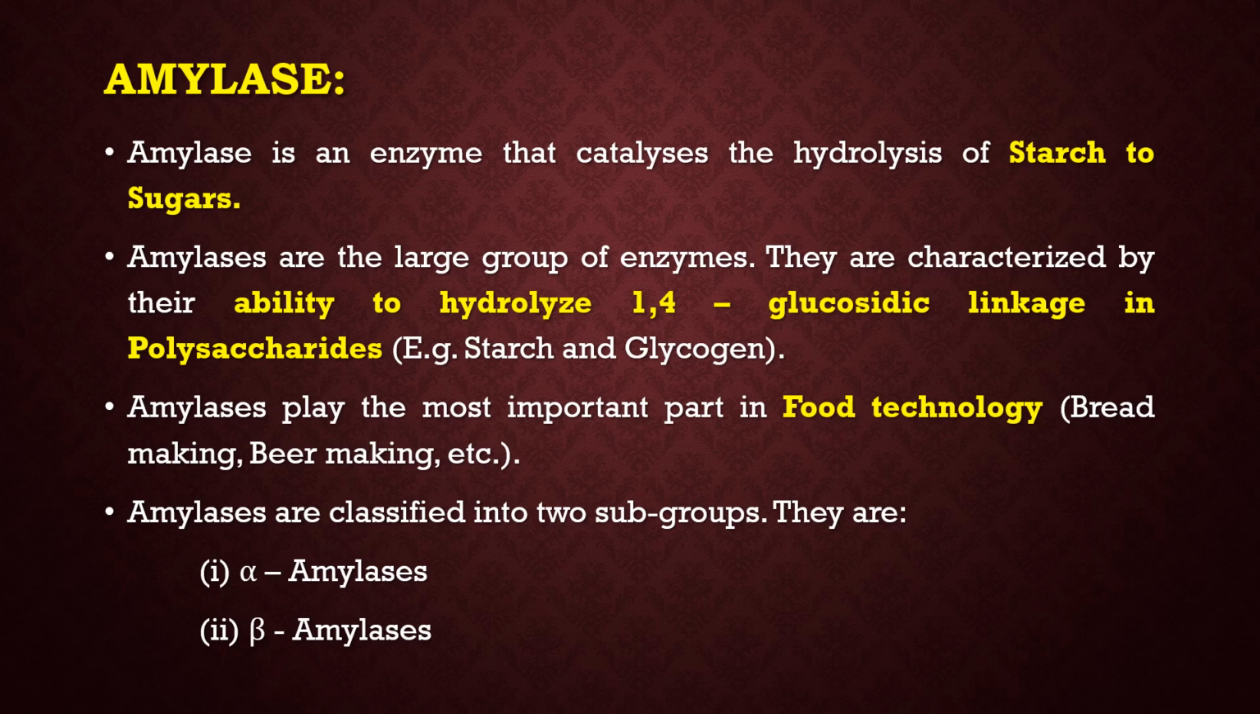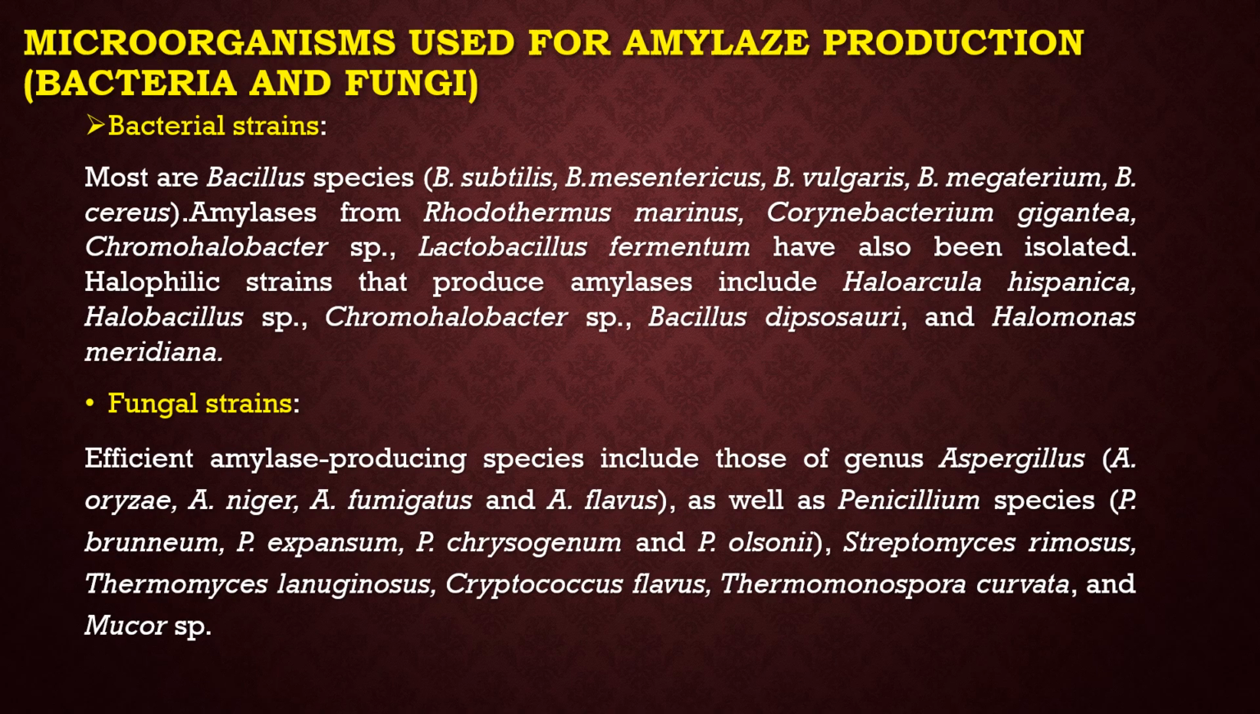Amylases are classified into two subgroups: alpha amylases and beta amylases. Microorganisms used for amylase production are bacterial strains and fungal strains. In bacterial strains, most are Bacillus species, such as Bacillus subtilis, Bacillus stearothermophilus, Bacillus licheniformis, Bacillus megaterium, and also Bacillus cereus. Amylases are also produced by Rhodothermus marinus, Corynebacterium gigantea, and Chromohalobacter species. Some Lactobacillus species can also produce enzymes.